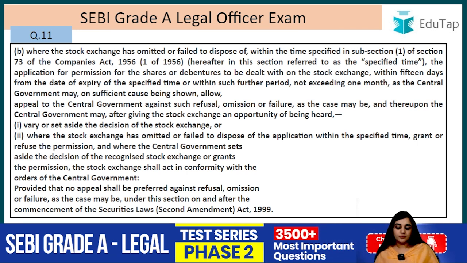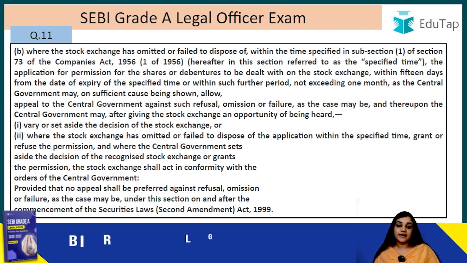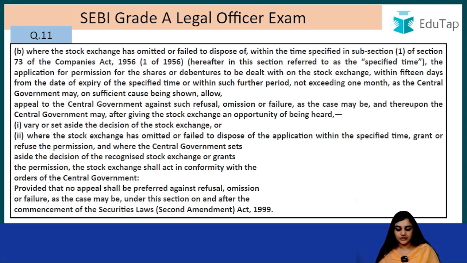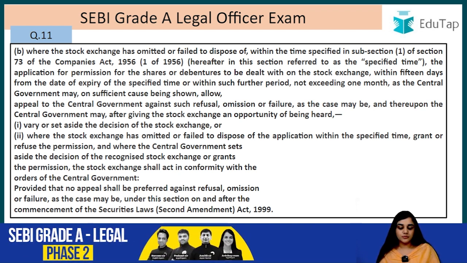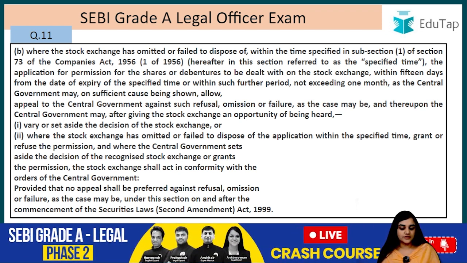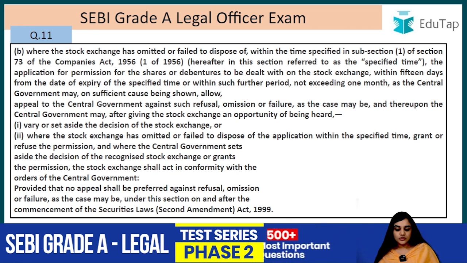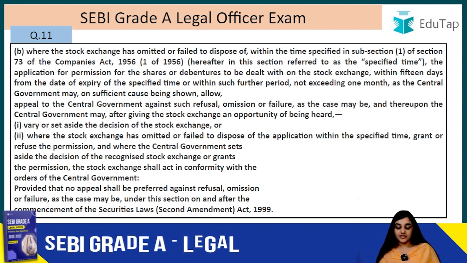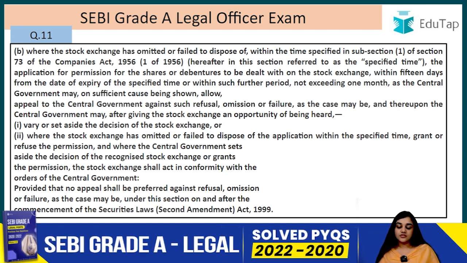Where the stock exchange has omitted or failed to dispose of, within the time specified in subsection 1 of section 73 of the Companies Act 1956, the application for permission for the shares or debentures to be dealt with on the stock exchange, the company may appeal within 15 days from the date of expiry of the specified time, or within such period not exceeding 1 month as the central government may, on sufficient cause being shown, allow. Appeal to the central government against such refusal, omission or failure, as the case may be, and thereupon the central government may, after giving the stock exchange an opportunity of being heard, vary or set aside the decision of the stock exchange.